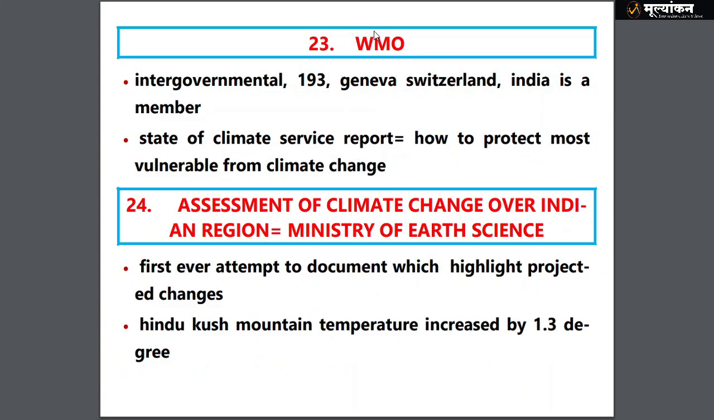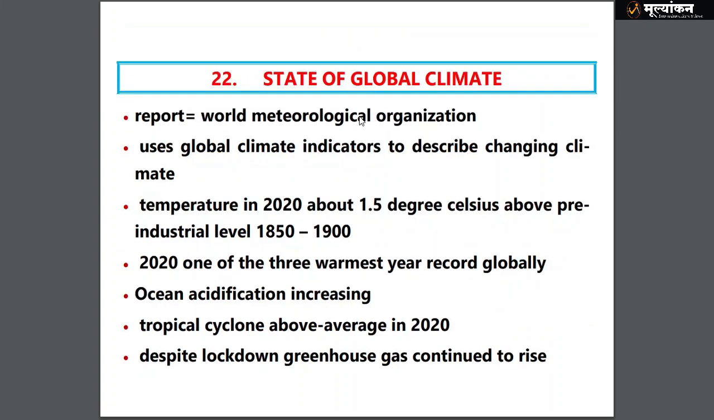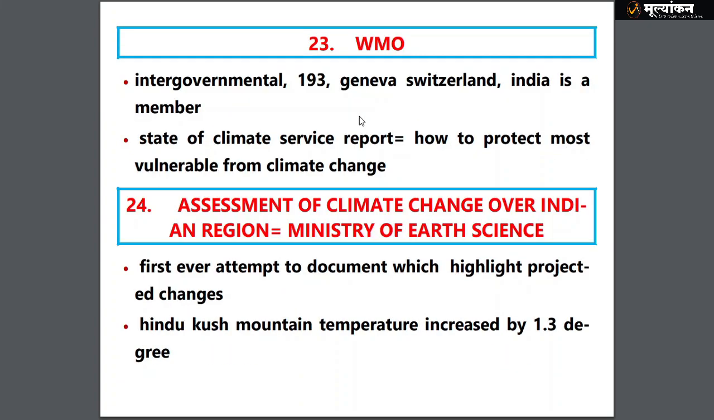What is this report talking about? So WMO, again a basic question can come. What is WMO? It's an intergovernmental body. 193 are members, headquartered in Geneva, Switzerland. India is of course a member, and the State of Climate Services report is also another report. The first report that we have seen is the State of the Global Climate, and another report is the State of Climate Services report, and it talks about how to protect the most vulnerable areas from climate change.